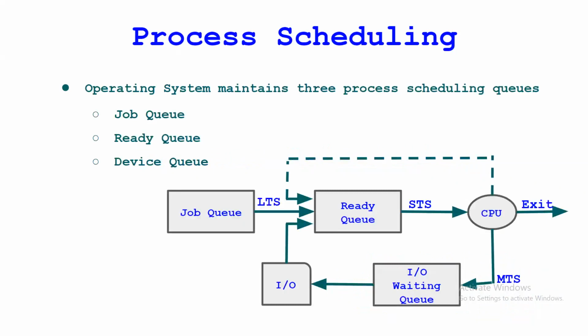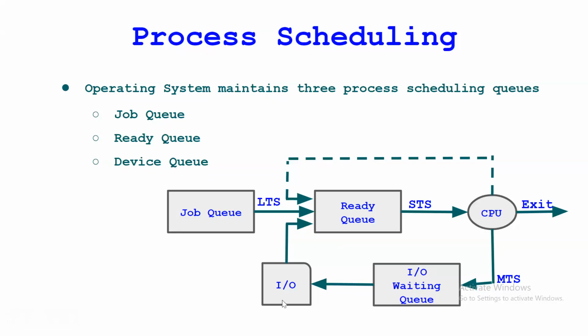Now see, whatever the process scheduling task is, that task belongs to the process manager. The process manager handles all this scheduling, right? Whatever the activity of process scheduling is, it is handled by the process manager, and the process manager takes care that only one process is sent to the processor to execute, right? So when we look at this, the operating system maintains three queues: one is the job queue, the second is the ready queue, and the third is the device queue.